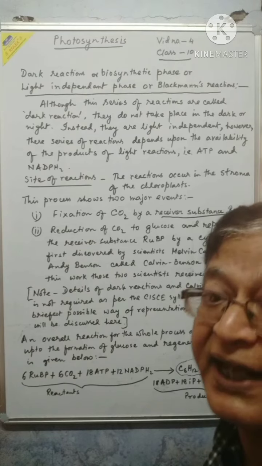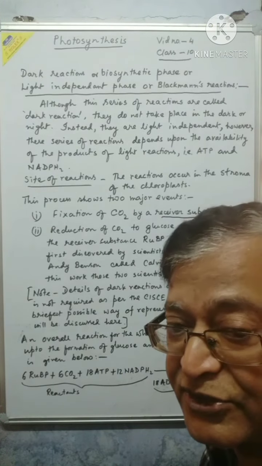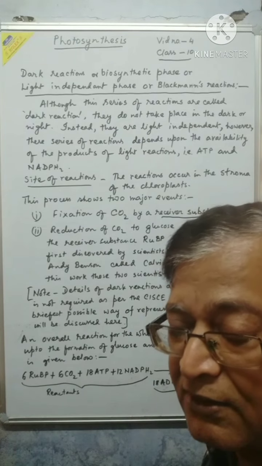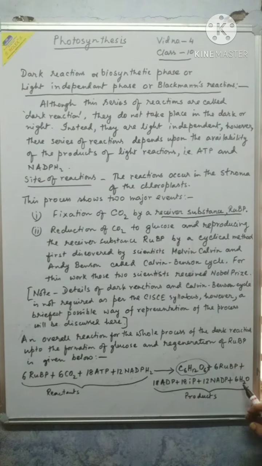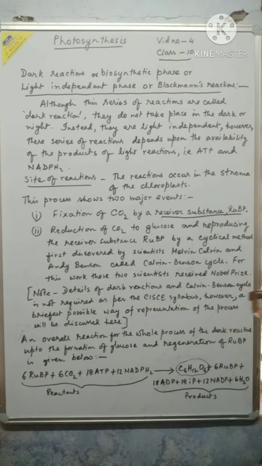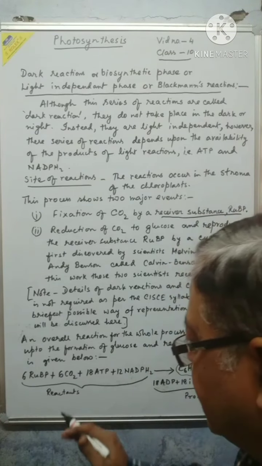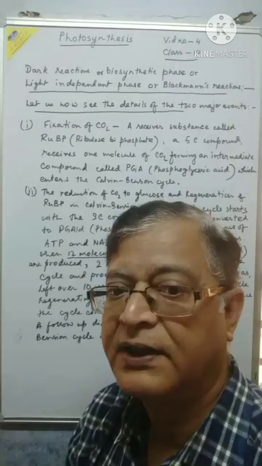that is nicotinamide adenine dinucleotide phosphate, required to receive the hydrogen ion of the water that is split by the light reaction, and 6 molecules of water. So this is the overall reaction of the total process with the mention of the reactants and the products. Now see,